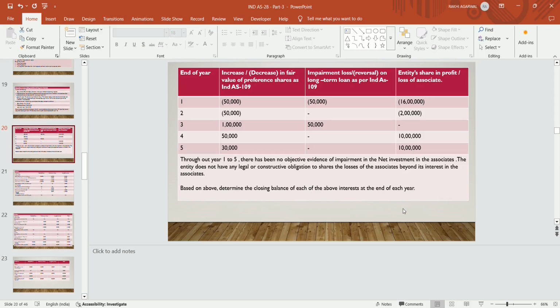Now in year 2, there is a decrease in the fair value of preference shares as per Ind AS 109 by 50,000. There is no impairment loss in year 2, and the entity's share in profit or loss of associate is 2 lakh.